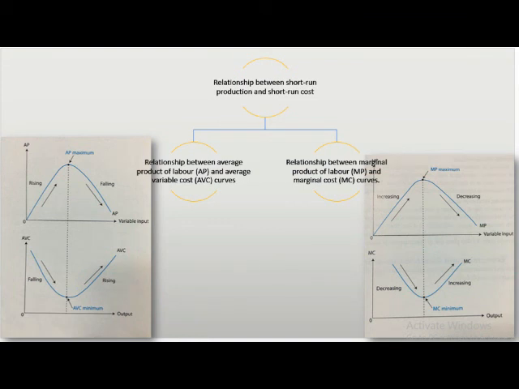When the output increases further, MP will start to decrease due to the inefficient use of the inputs and the law of diminishing marginal returns. Hence, MC begins to rise.